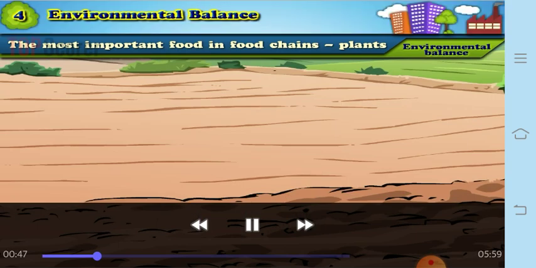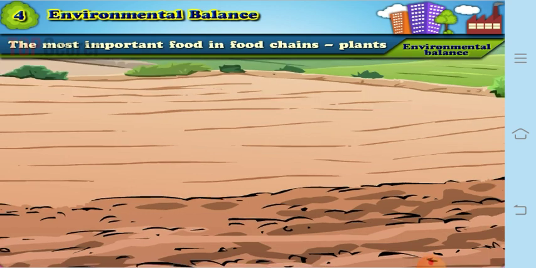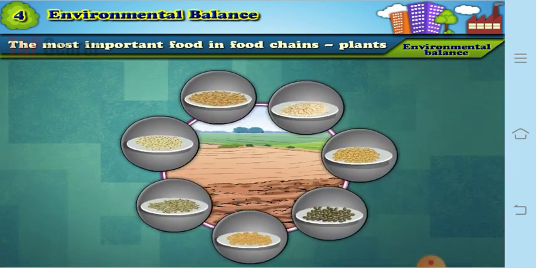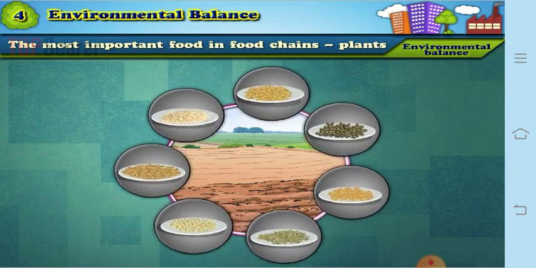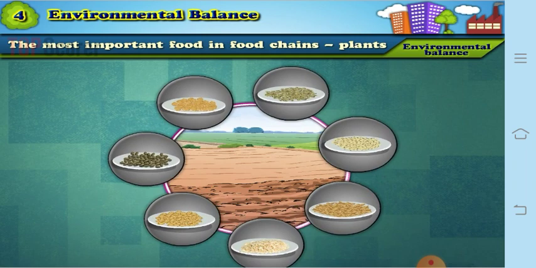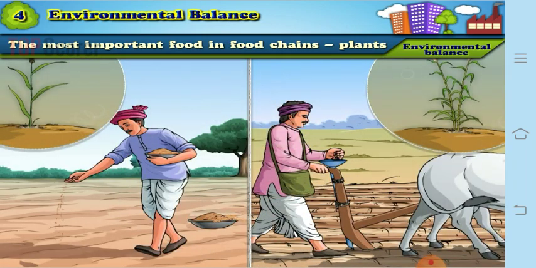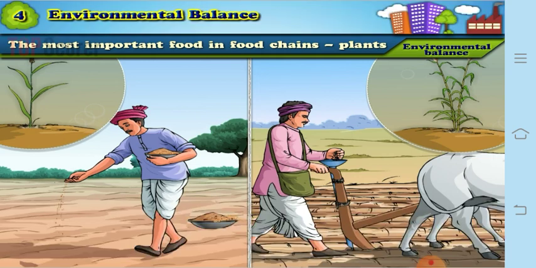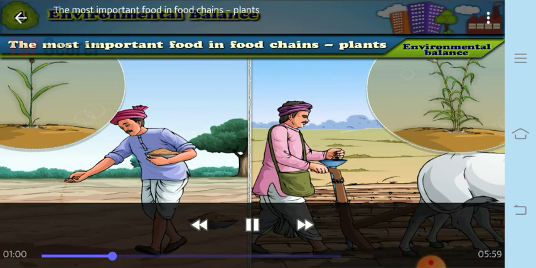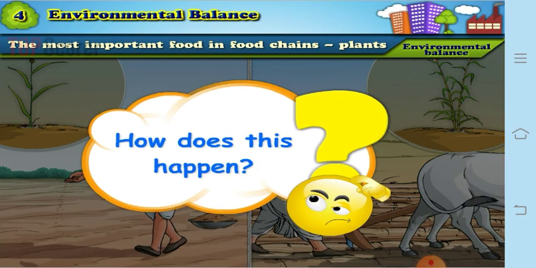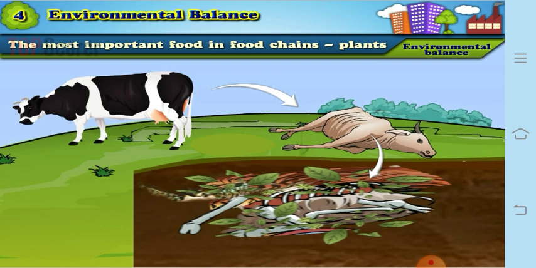Correct? Now, look at this barren land here. You know, on this land, so many crops are grown continuously. And when they are grown continuously, the soil loses its fertility. But how then does the farmer grow the crops on this land? Yes, you're right. There is a question in your mind, how does this happen? How does the plant grow or the crops grow?